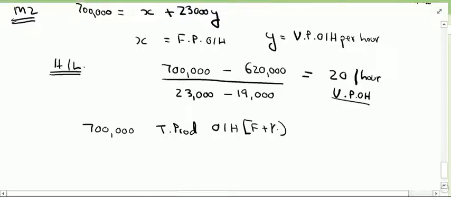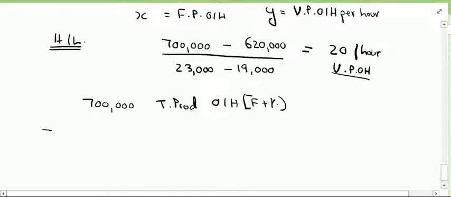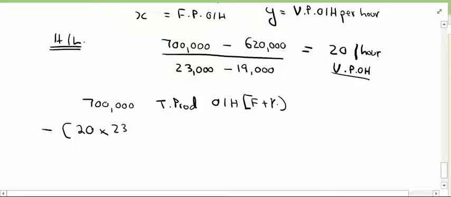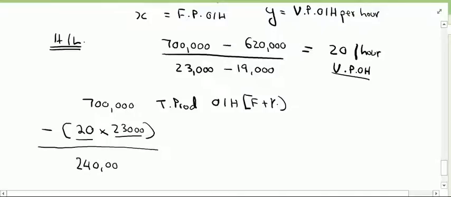If we subtract the variable portion, which is 20 rupees per hour multiplied by the 23,000 hours spent in month number 2, 23,000 into 20 is 460,000, and 700,000 minus 460,000 gives us 240,000.